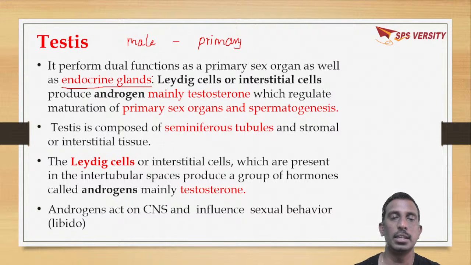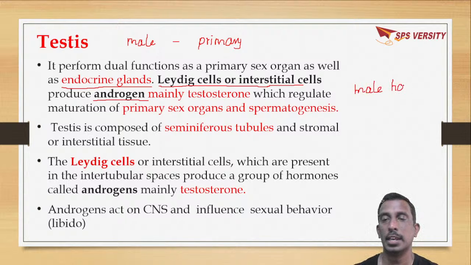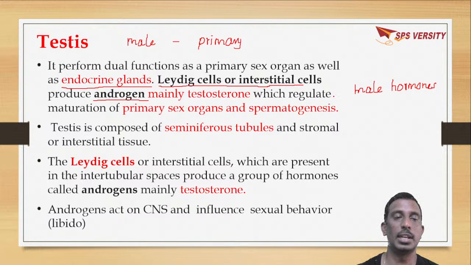In testes there are specific cells called Leydig cells, or interstitial cells, which produce a group of hormones called androgens, the male hormones. In androgens, the prominent hormone is testosterone, which regulates the maturation of primary sex organs and spermatogenesis.